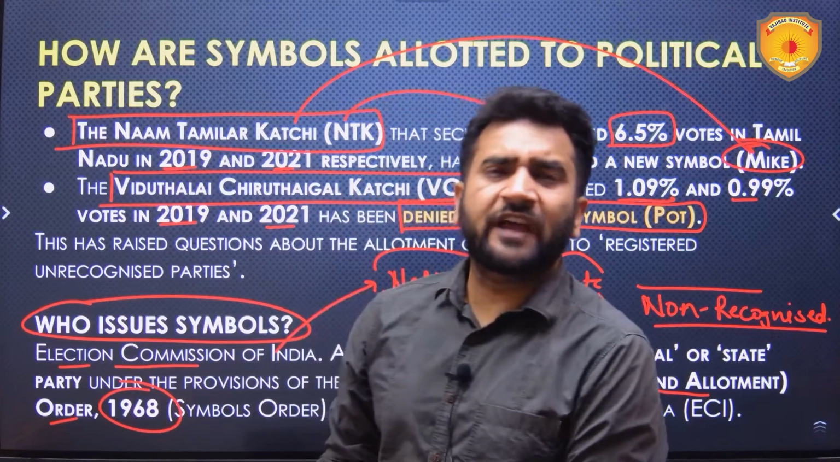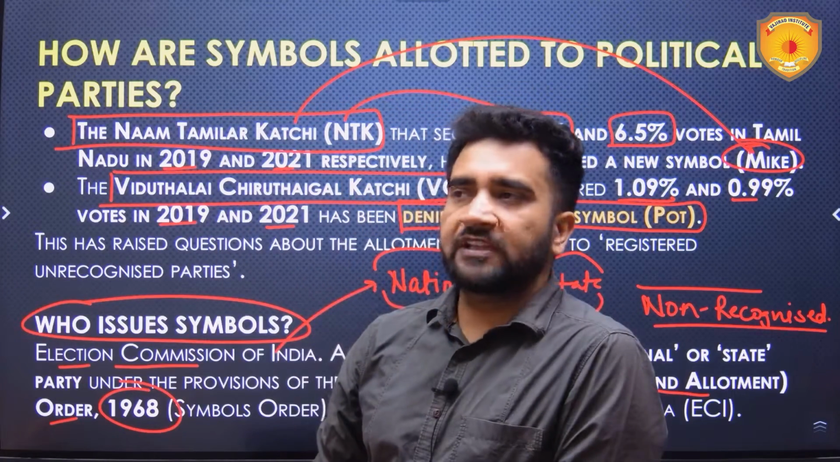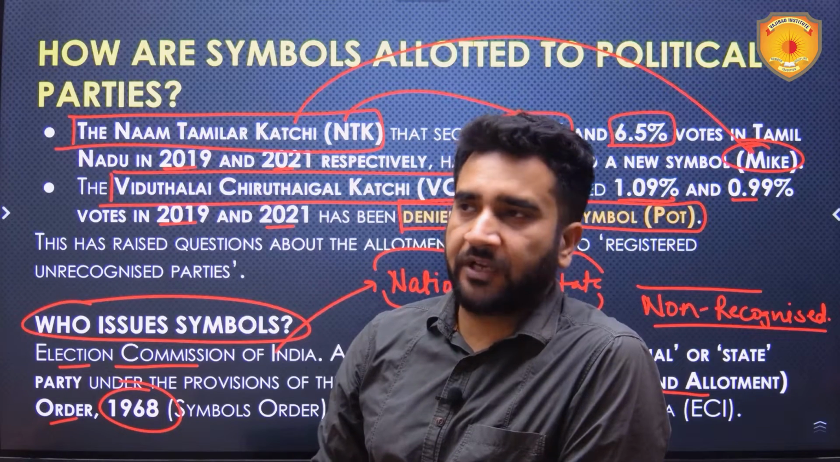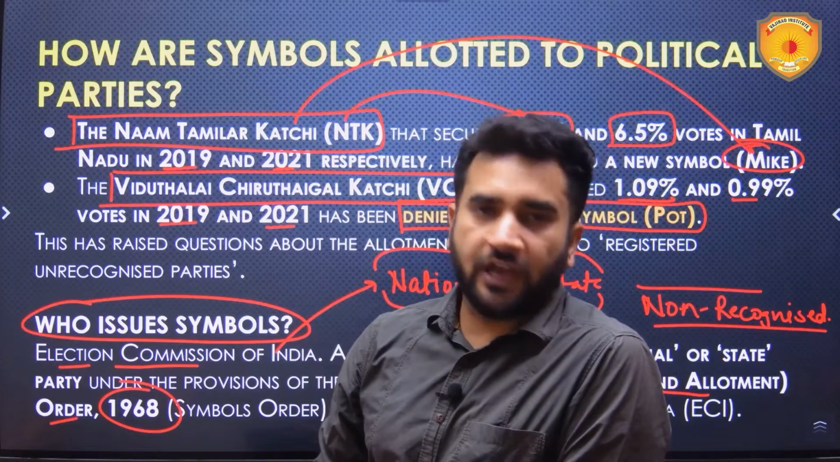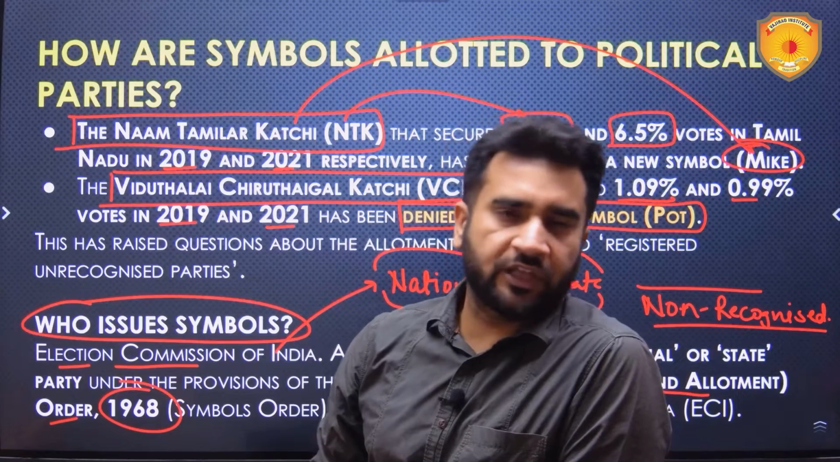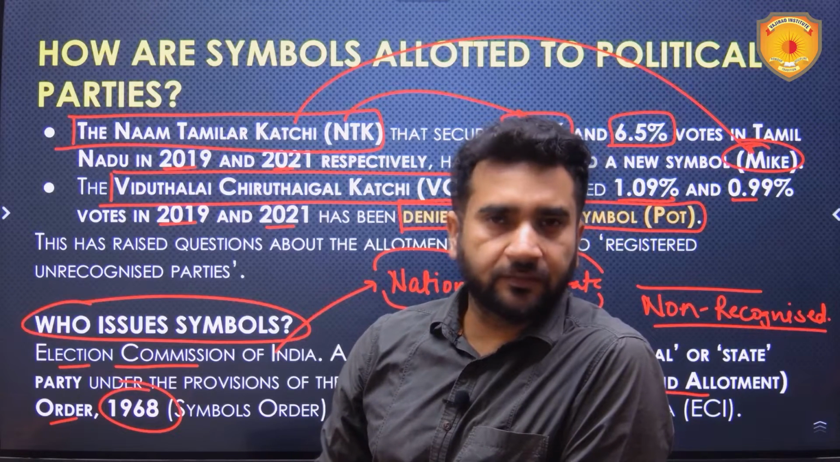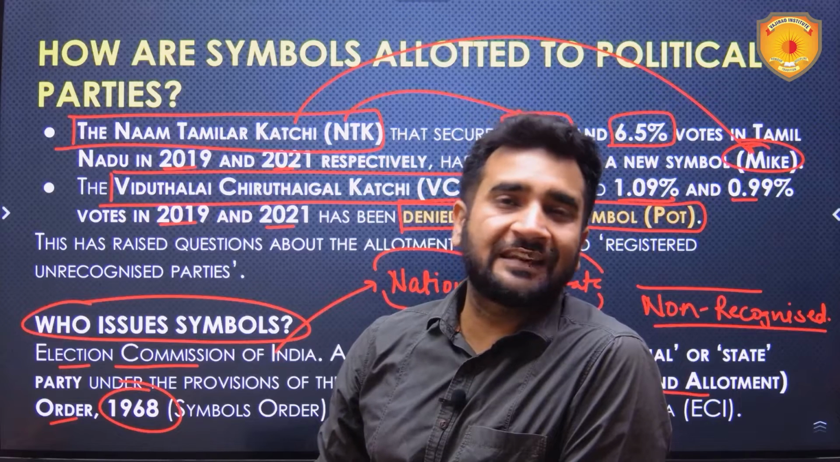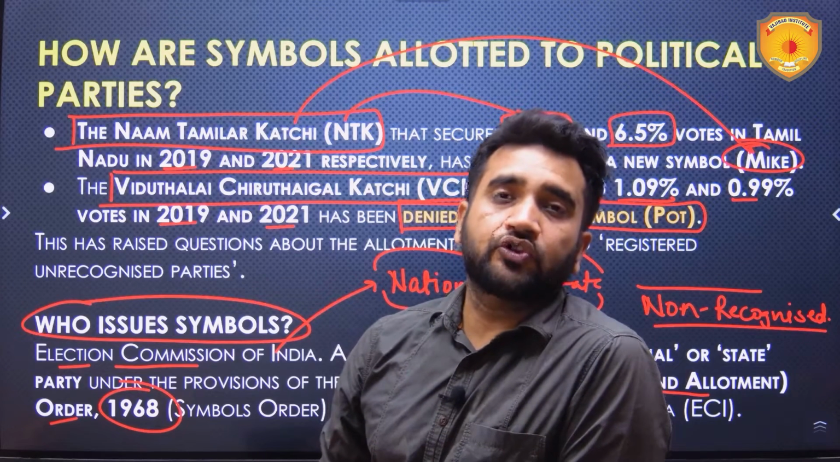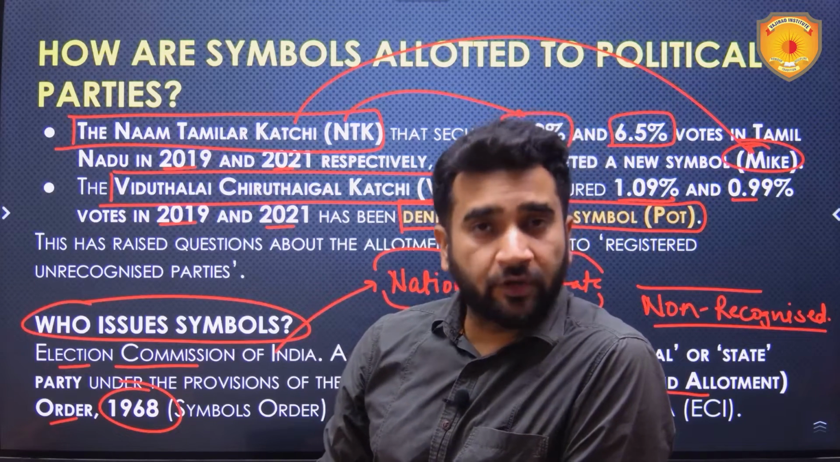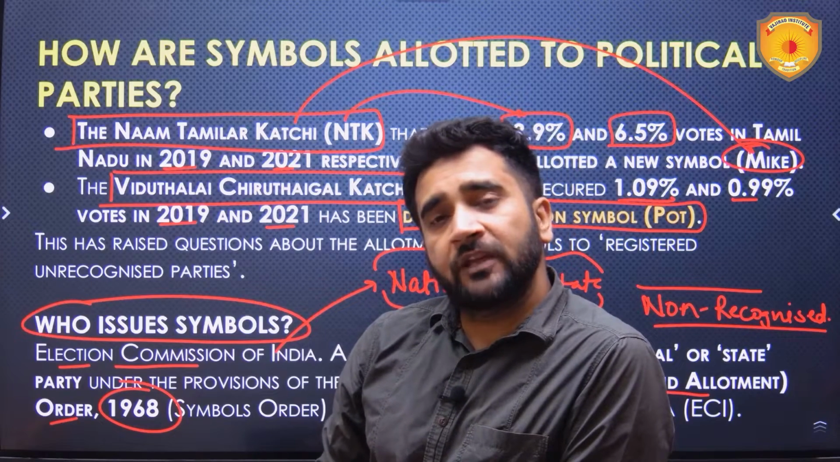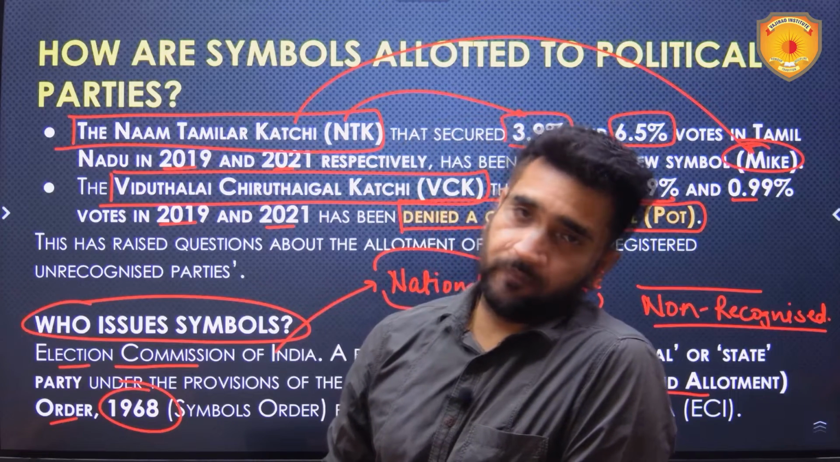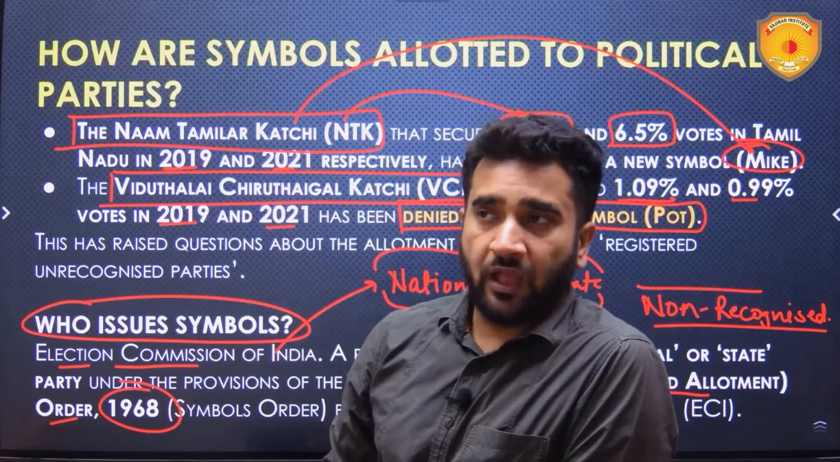Now you might be wondering, sir, why symbols are needed? Political parties do have names as well, like the Bharatiya Janata Party or the Indian National Congress or the Aam Aadmi Party or Dravida Munnetra Kazhagam. Why are symbols needed? Basically, symbols were introduced to facilitate the illiterate population. They were not able to read, but they will be able to identify the symbols. That is why symbols were introduced.